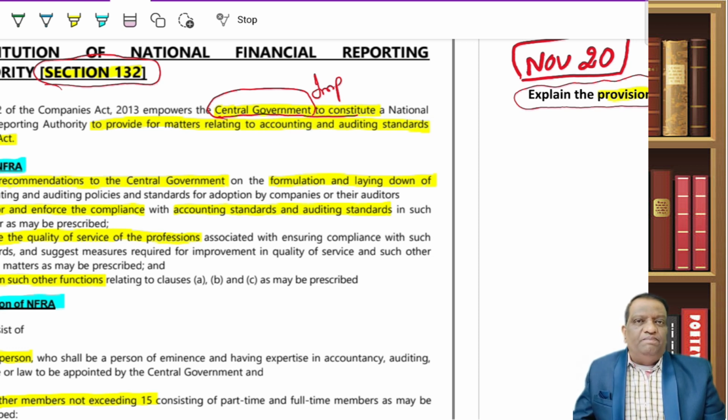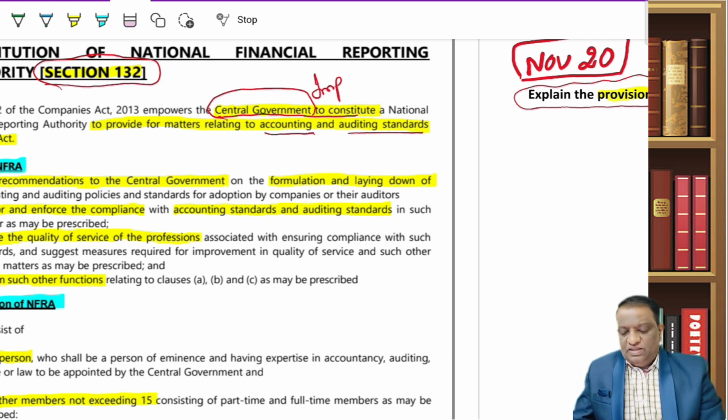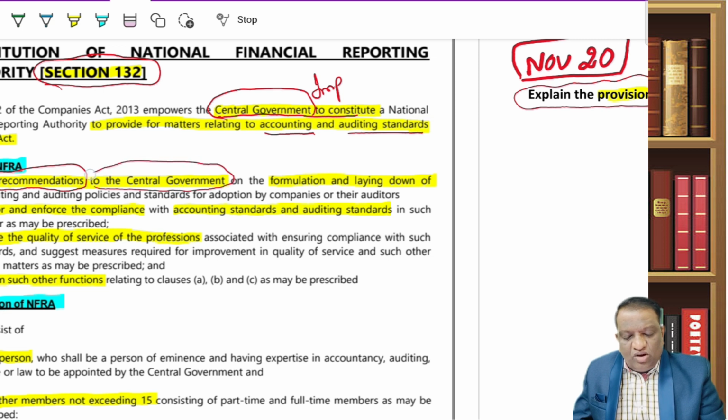And what do they monitor? This body is constituted for providing matters relating to two things: accounting and auditing standards. Now, what are the duties of this NFRA? They make recommendations to whom? They make recommendations to the central government on what? On formulating and laying down of accounting and auditing policies. So they are involved in laying down these accounting and auditing policies, including the standards for adoption of it.